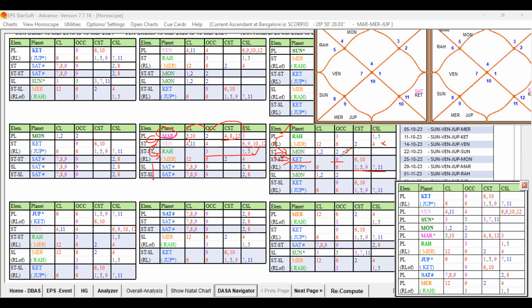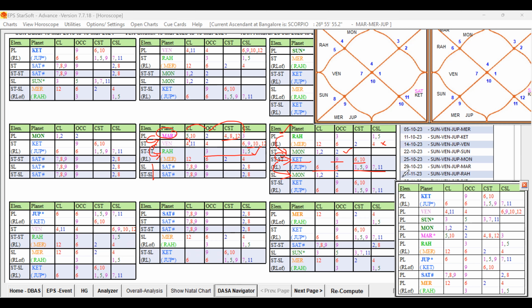Star lords are favorable or further supported. These 16, 16 are all indicating professional prospects. It has nothing to do with the trouble-giving houses for the progeny prospects, and the sublord also moves accordingly. So Rahu, star lord and sublord are all favorable for the progeny prospects. So progeny is promised.